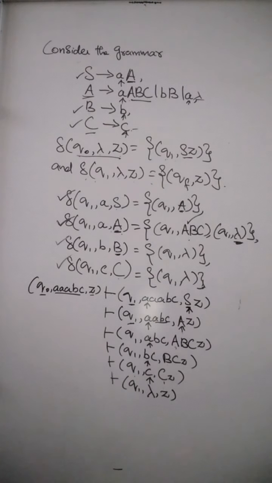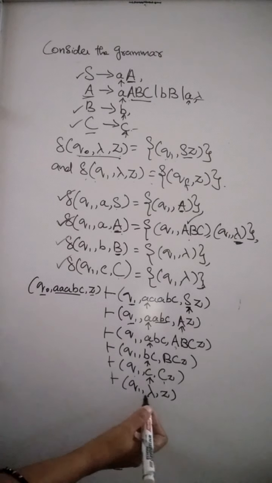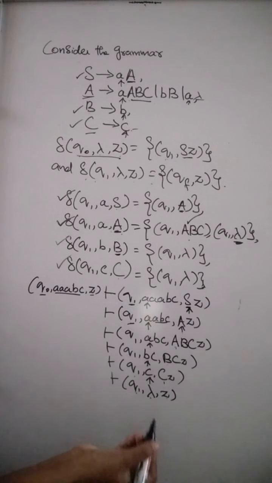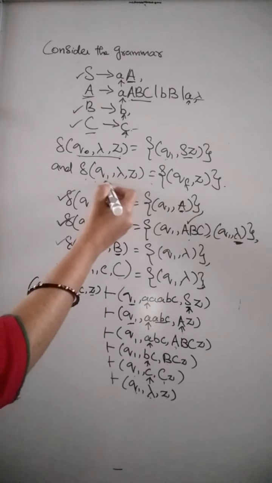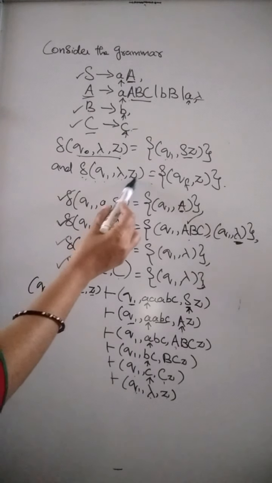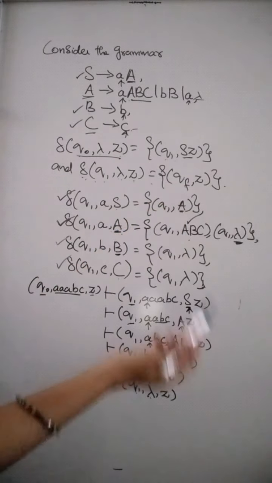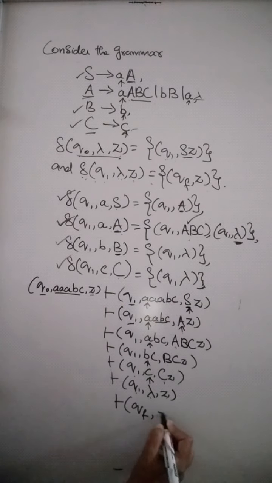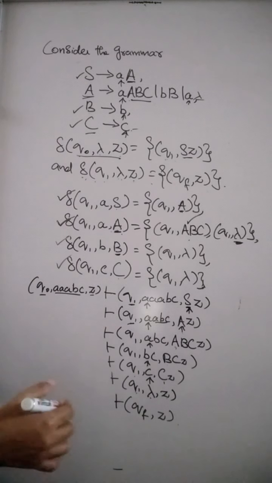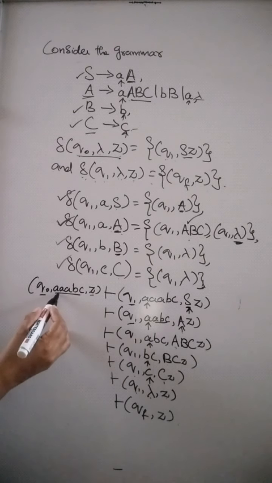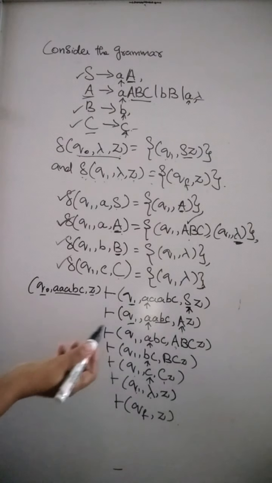So next, what we have to do here: the machine is in the state Q1 and there is no input string. We just have the empty string and the top of the stack is Z. Here we have given the transition of Q1 comma lambda comma Z which goes to QF comma Z. It means it reaches the final state. So we can write QF comma Z. So this is the sequence of moves when the machine is processing the input string AABC.